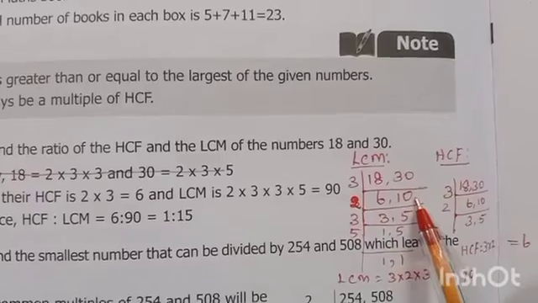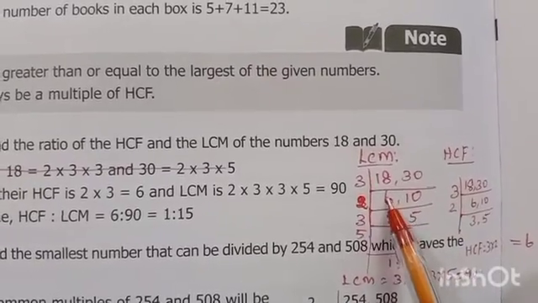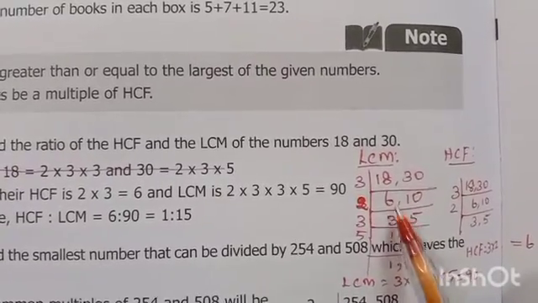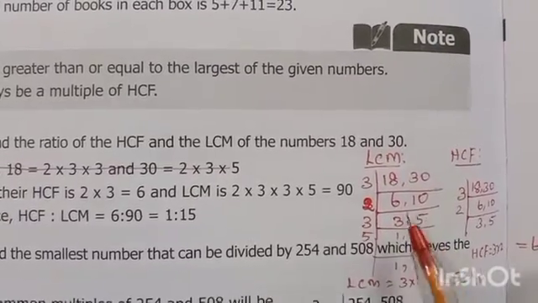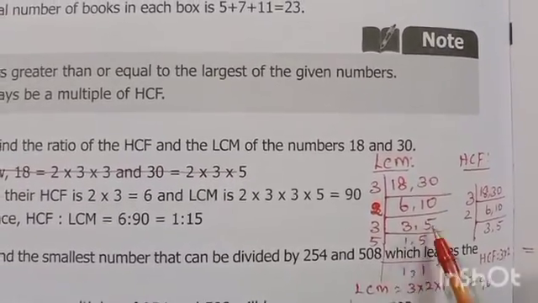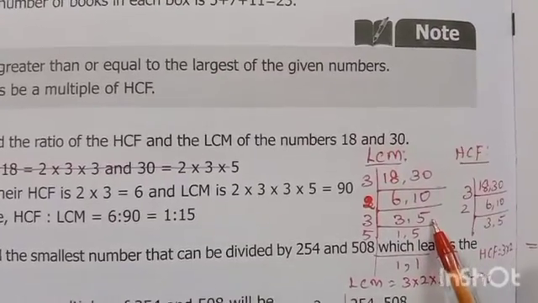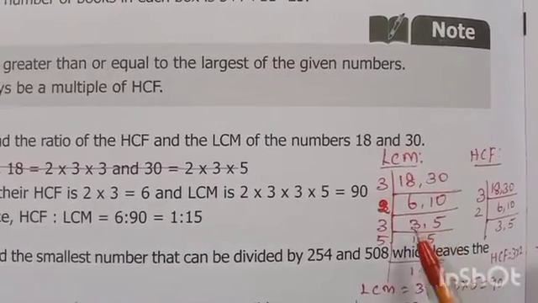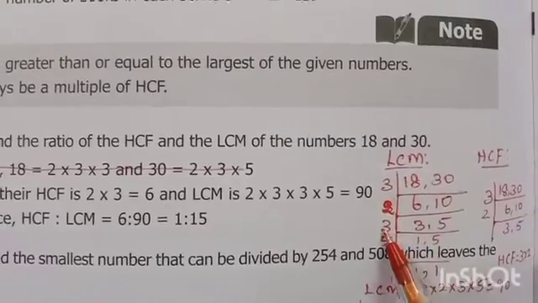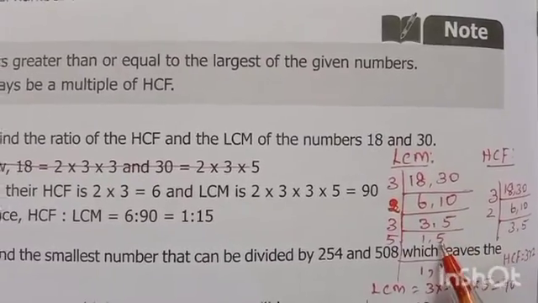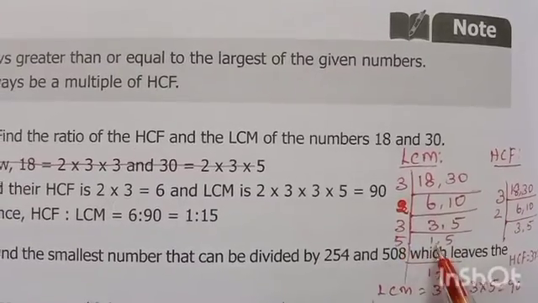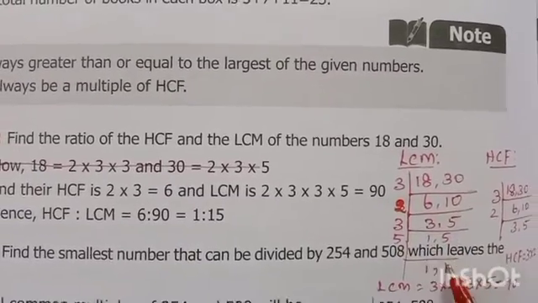Then 6 and 10 are commonly divisible by 2. In 6, how many times 2? 3 times. In 10, how many times 2? 5. Then you have to check whether 3 and 5 have a common divisor. No, so you have to take the numbers one by one. Select 3. 1 3 is 3. This 5 is not divisible by 3, so just bring it down. Then you use 5. 1 5 is 5.